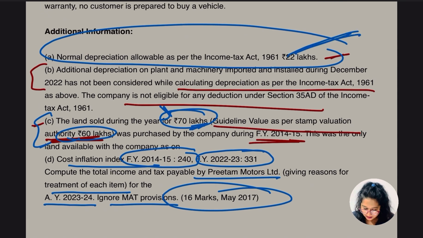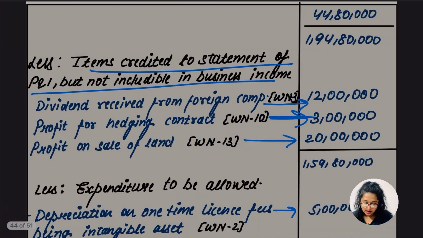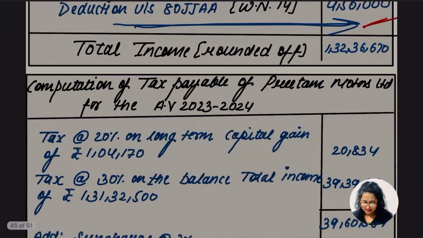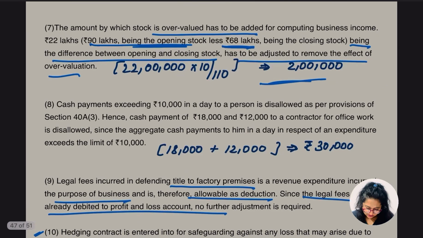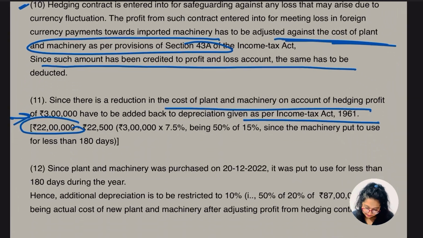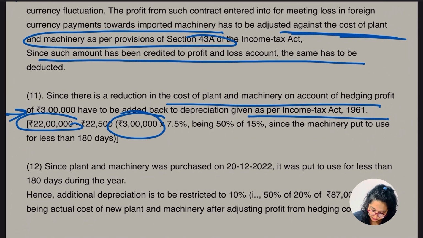This is the normal depreciation allowable as per Income Tax Act, 22 lakh, which we know has to be adjusted, which is to be reduced, right? Yes, so hope this part was clear. There was not much in the question. So yes, the 11th part says this profit is to be reduced from this depreciation.